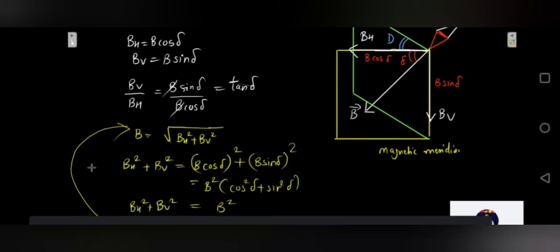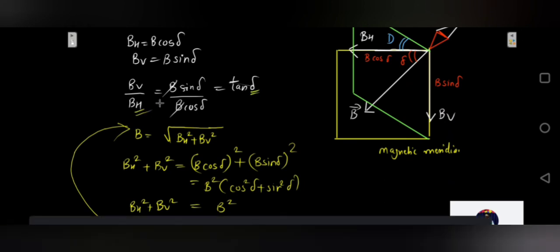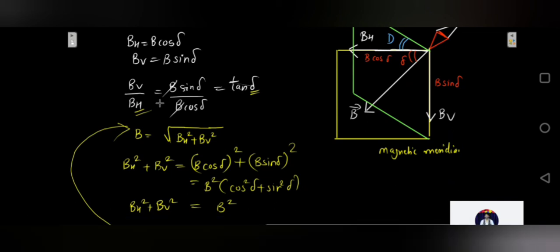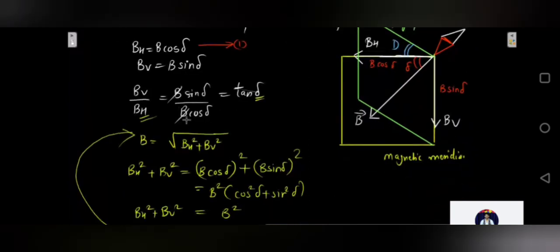Okay, so these are the relations which give you the relation between the declination and the horizontal component. If I term the first equation, BH is equal to B cos of delta, as equation 1, the ratio as equation 2, and the last equation as equation 3, then equations 1, 2 and 3 are the different relations between the elements of the Earth's magnetic field.